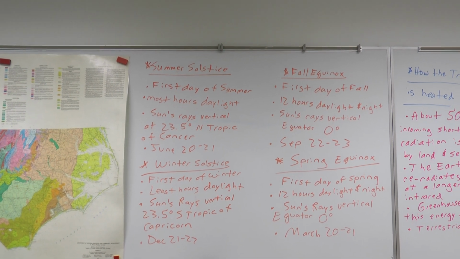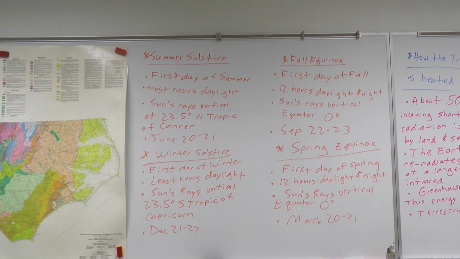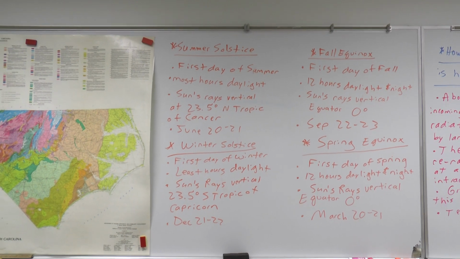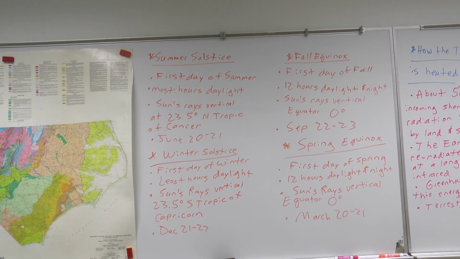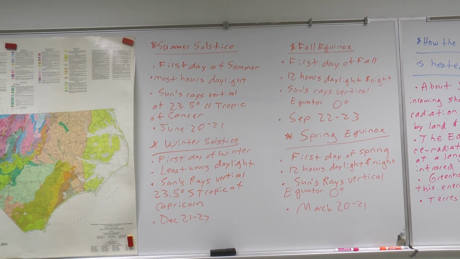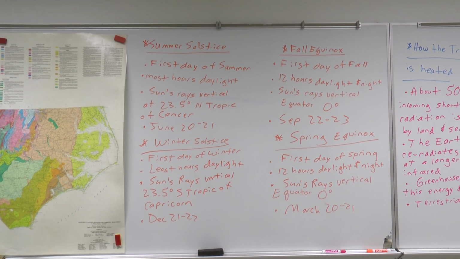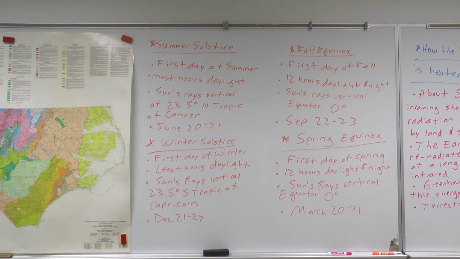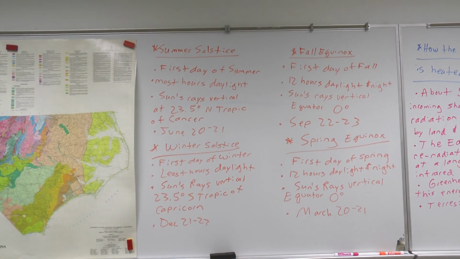All right, so let's begin with the dates of the solstices and equinoxes, okay? So you're going to need to know these. You're going to need to know on what date they happen. You're going to need to know where the sun's rays are vertical on that date and so forth. And of course we will focus on the northern hemisphere because that's where we live.